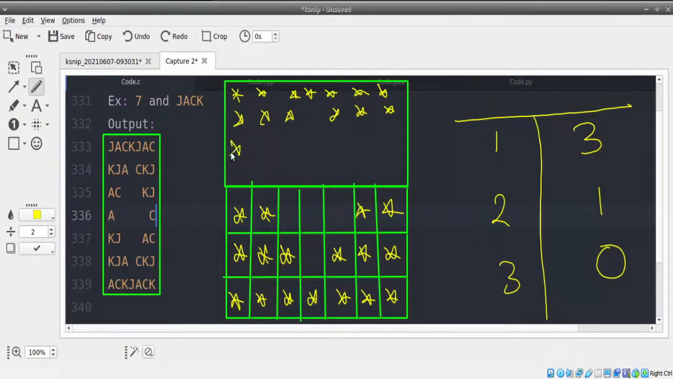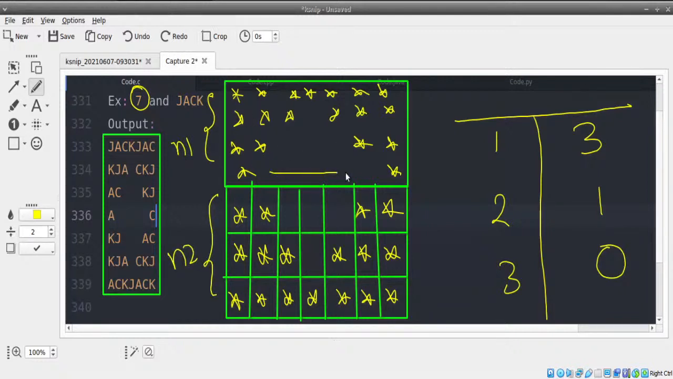I'm just going through this very quickly so we can save time, because we have already solved this. Now, whatever is the number of spaces here, it is 2 lesser than that. So I need to find what were the number of spaces printed here. If the user gives 7 lines to be printed, we divide it as n1 lines and n2 lines.